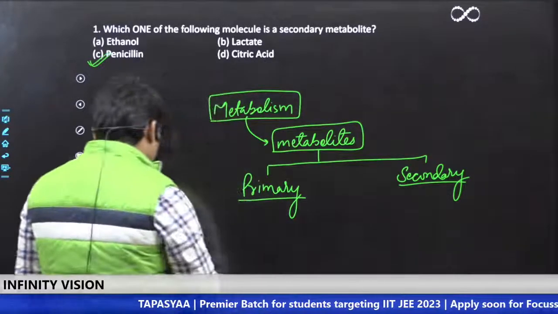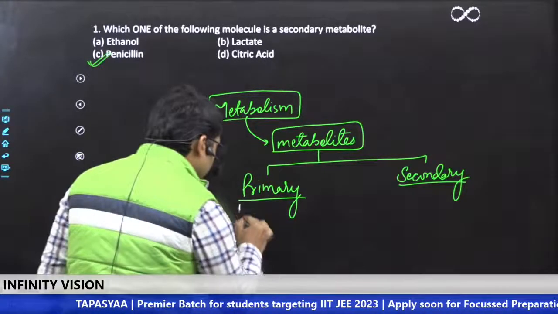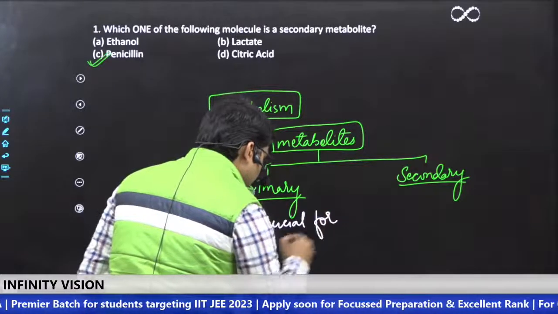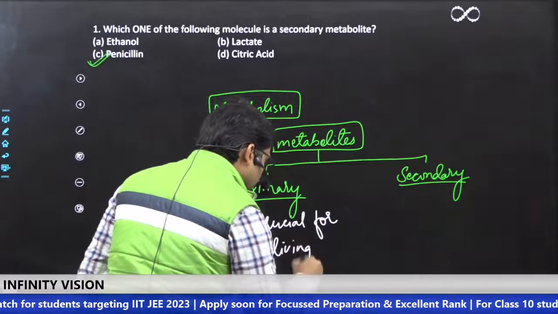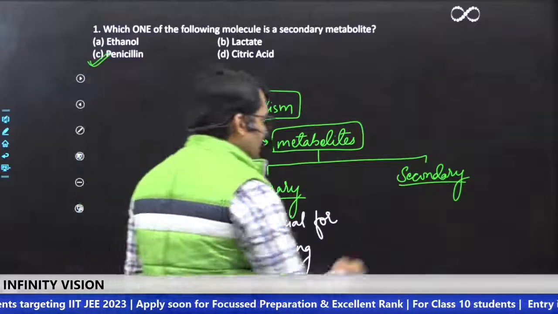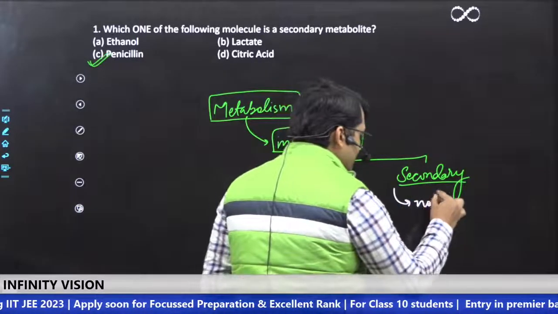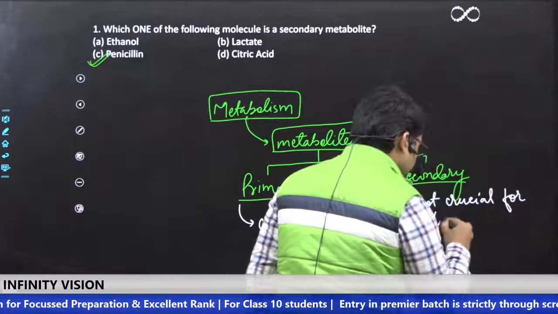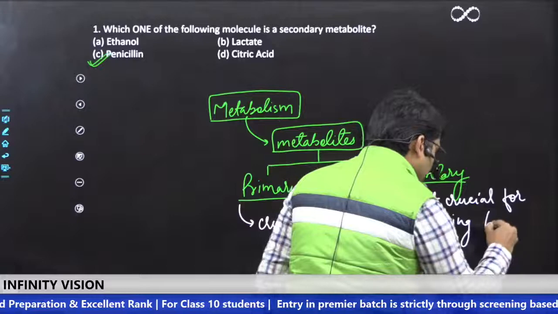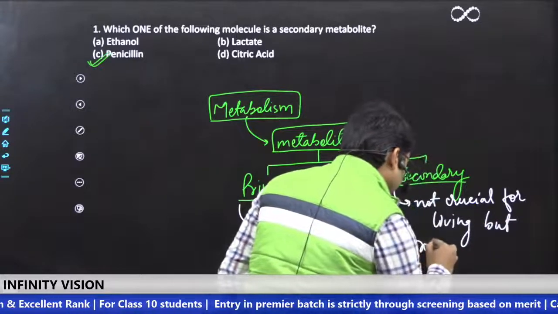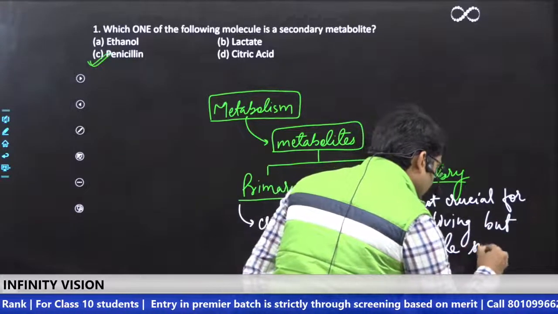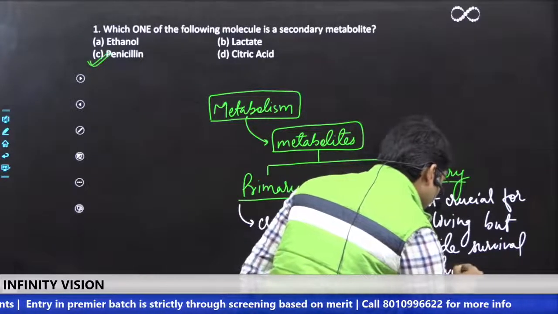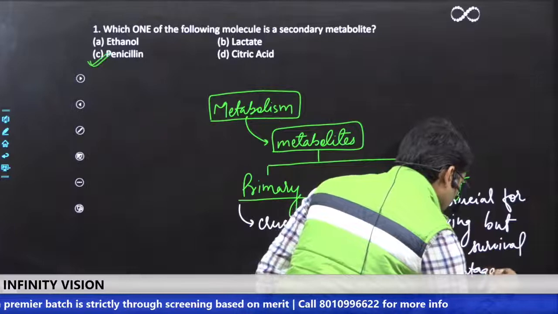So keep in mind here, primary is crucial for living, absolutely necessary, but secondary is not crucial for living, but provides survival advantage. Understood?